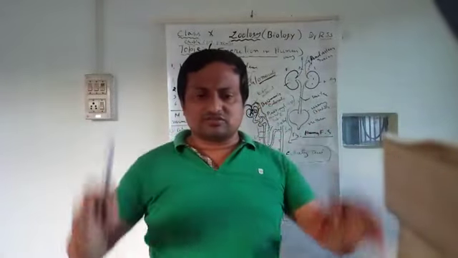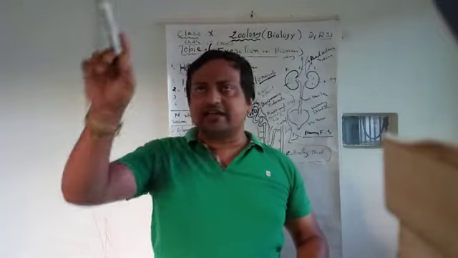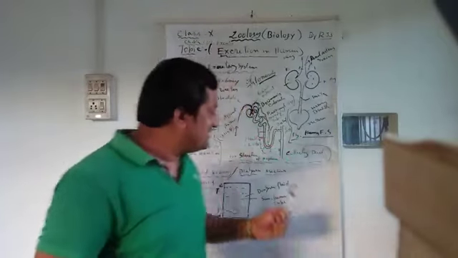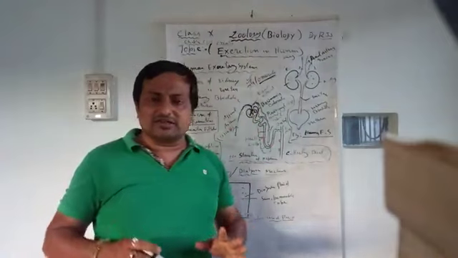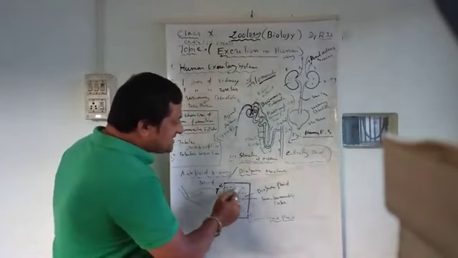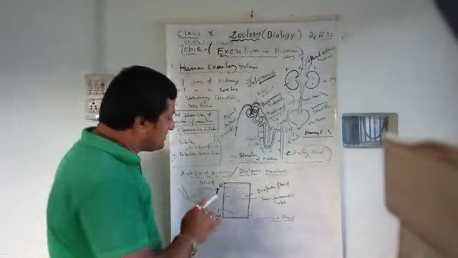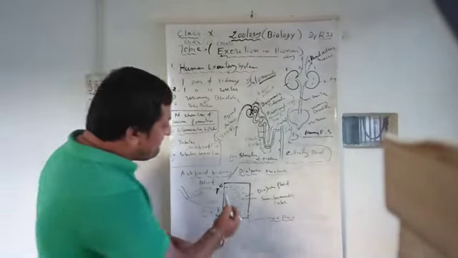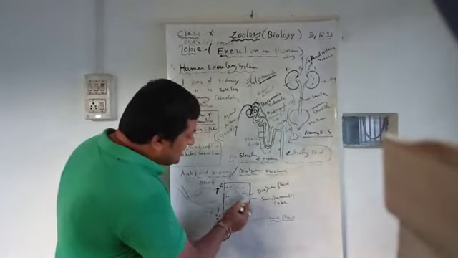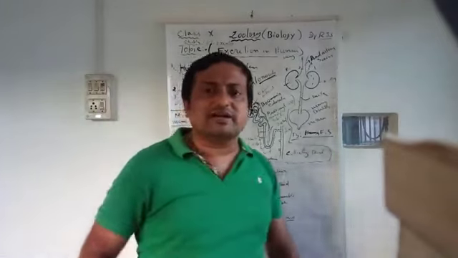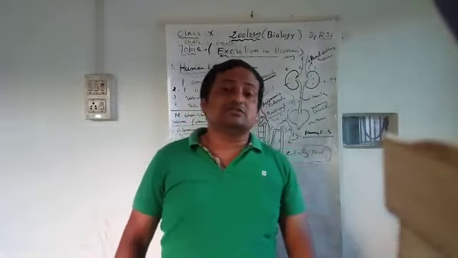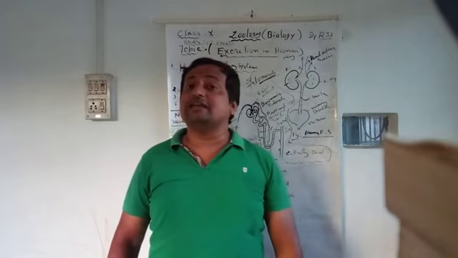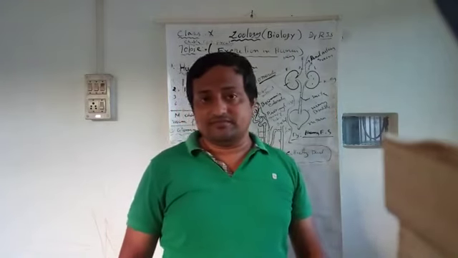There are several kinds of dialysis machines. Firstly, what is present inside the machine? Inside this box there is a special liquid, which is called the dialysis liquid or dialysis fluid.